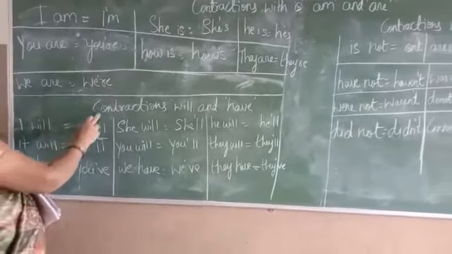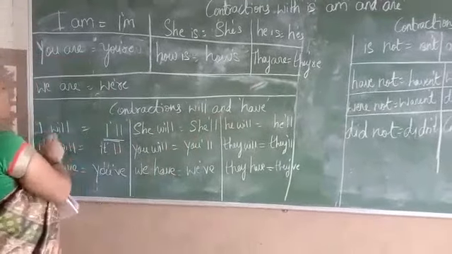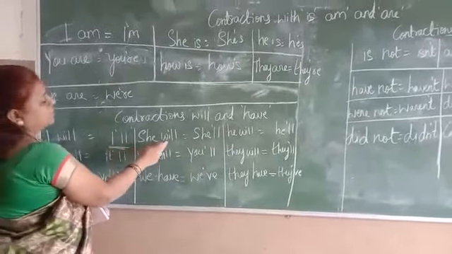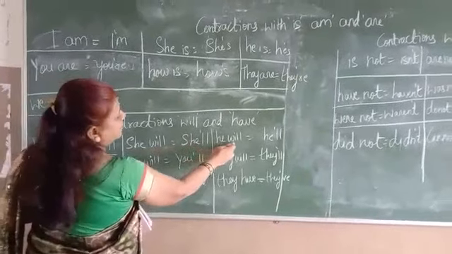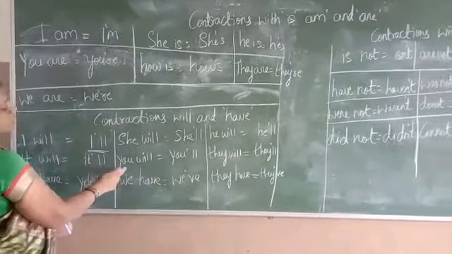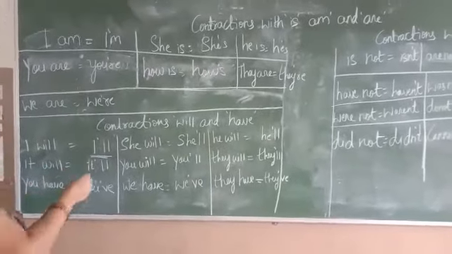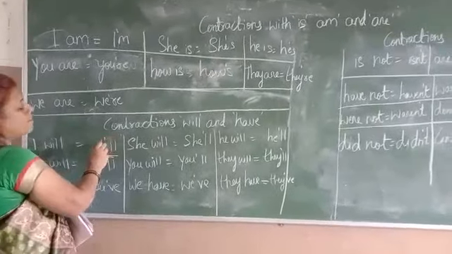And next, contractions with will and have. I will, I'll. She will, she'll. He will, he'll. It will, it'll. You will, you'll. They will, they'll. Then you have, you've; we have, we've; they have, they've. So these are the contractions with will and have, where we use the apostrophe mark.